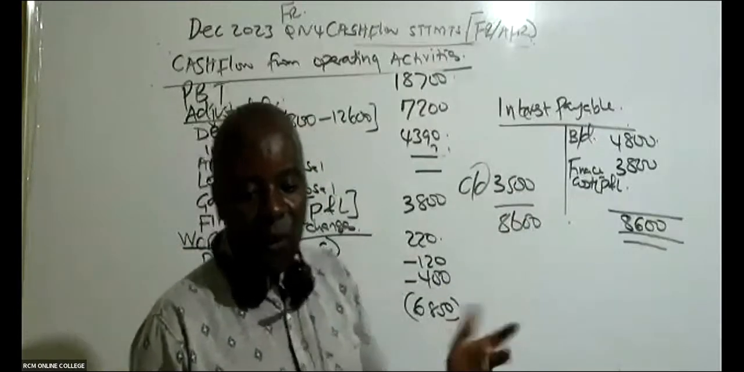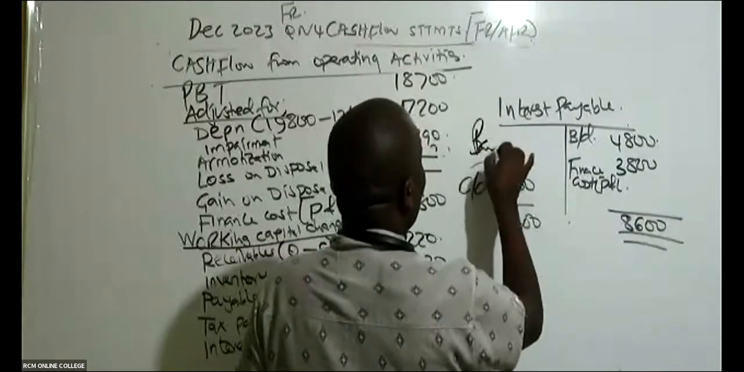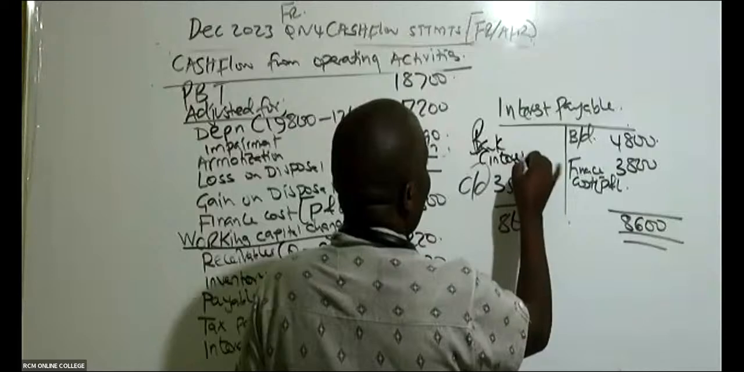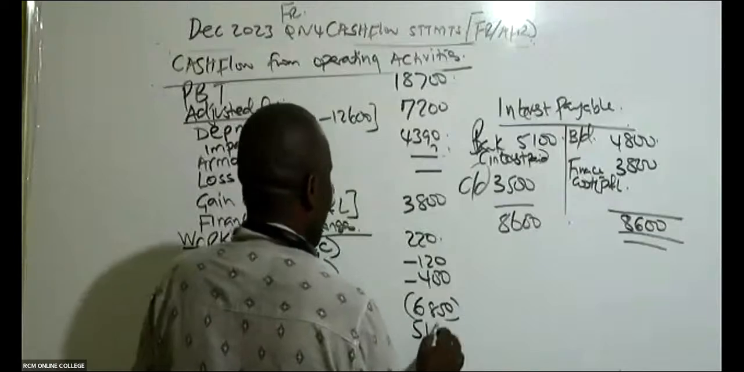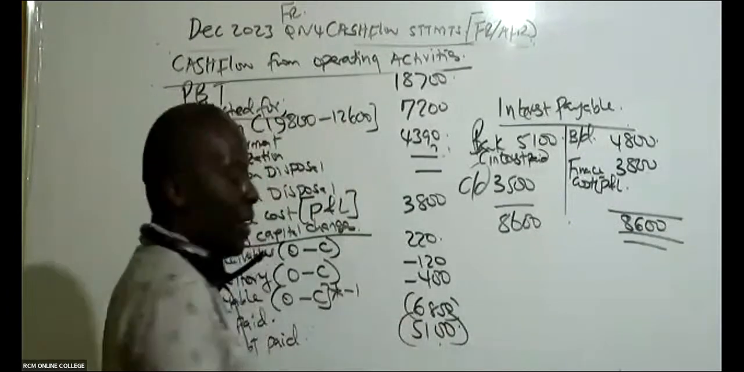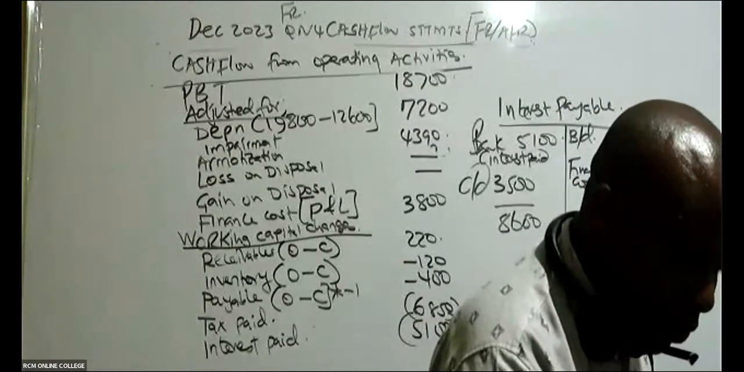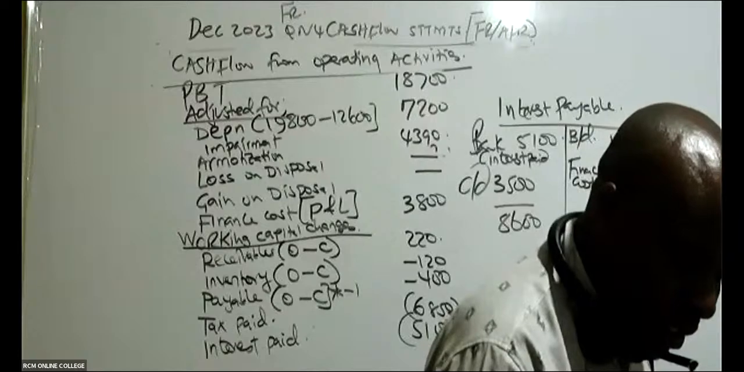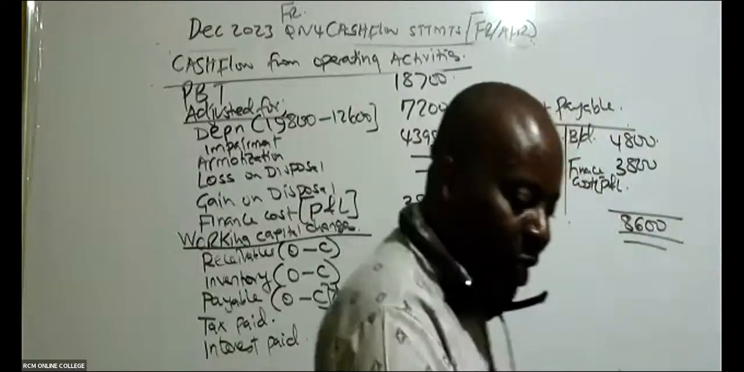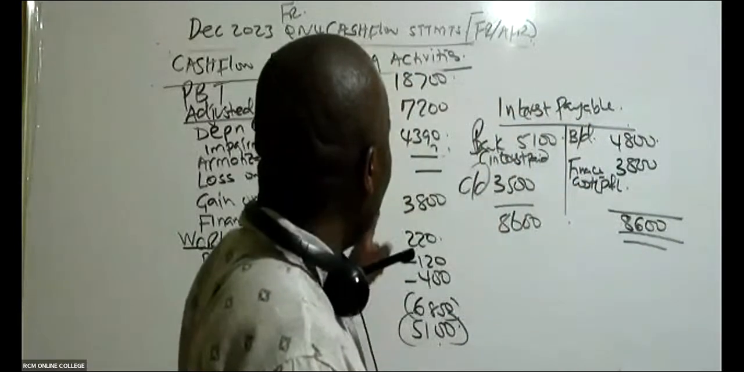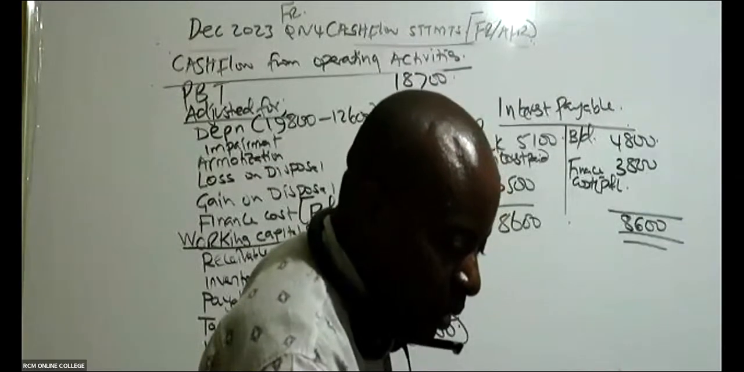That we paid something. So in this case here, bank with interest paid. Somebody is telling me it's 5,100. So interest paid is 5,100, like that. So the interest paid, I'm being told here, is 5,100. All right. So do we have everything really there? Yeah, I think so.